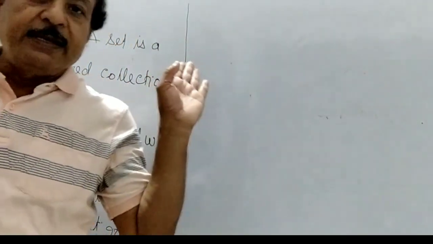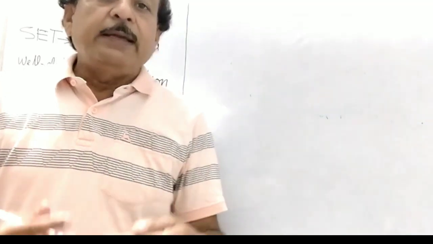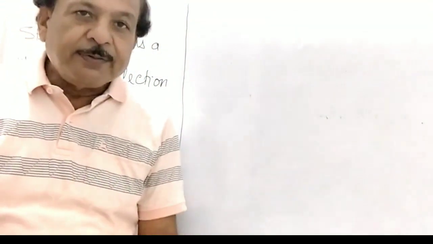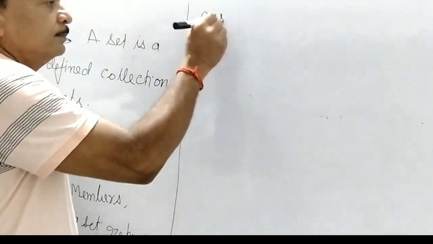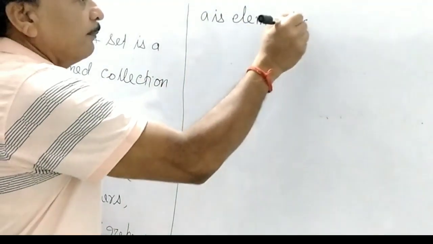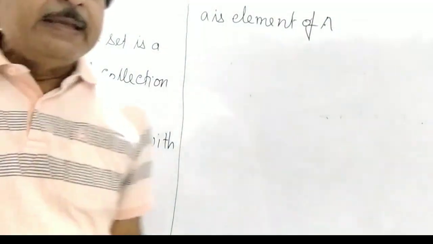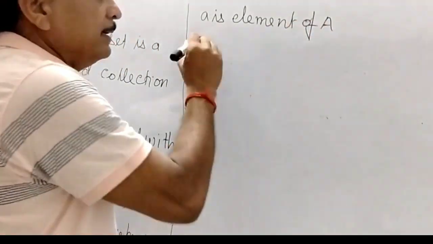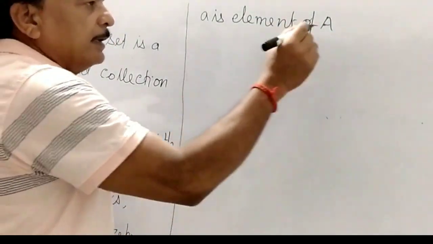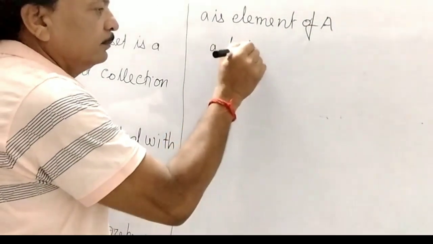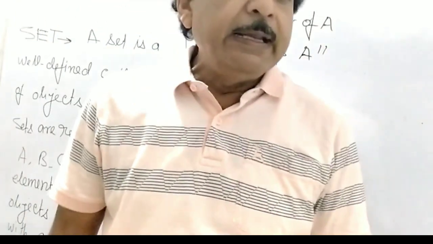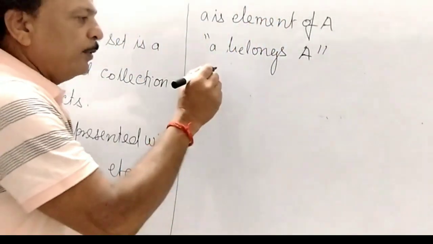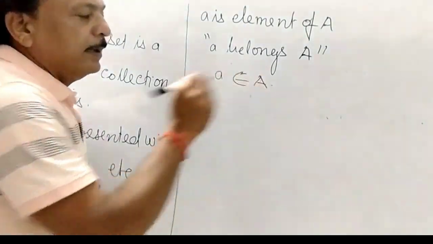Small a is an element of A, or a is a member of A, or a is any object of A. We can write this as a belongs to A, with the symbol ∈ in this way.